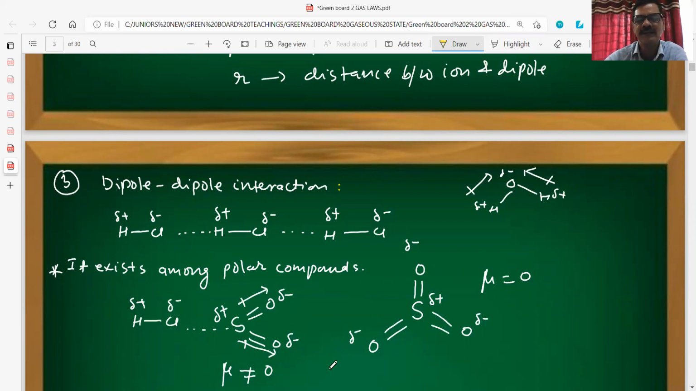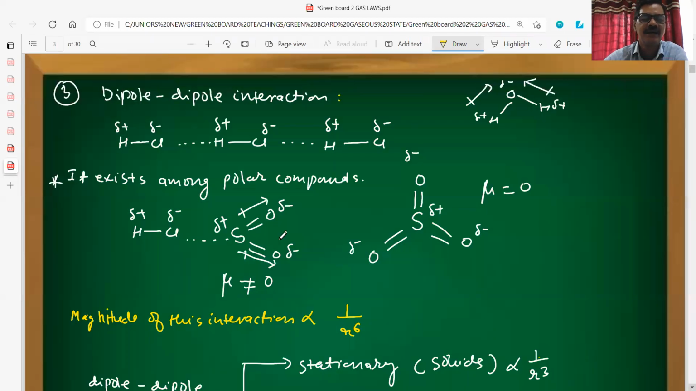So SO3 has a dipole moment of 0, and this SO2 does not have zero dipole moment. So the interaction between HCl and SO2 molecule will be considered as what? Dipole-dipole interaction. Again, this value is weak. The magnitude of interaction is weaker than ion-dipole interaction.